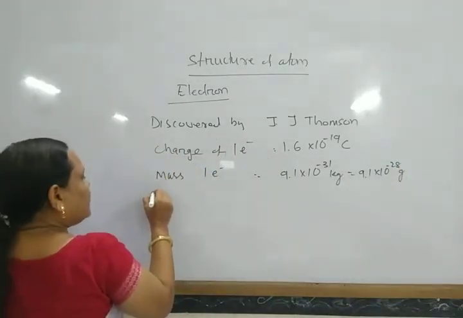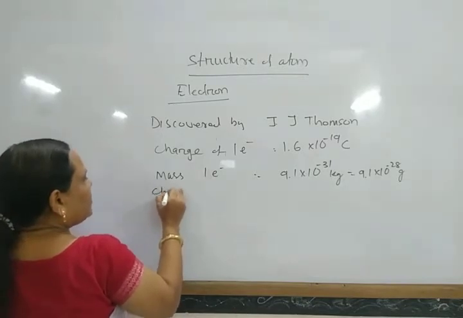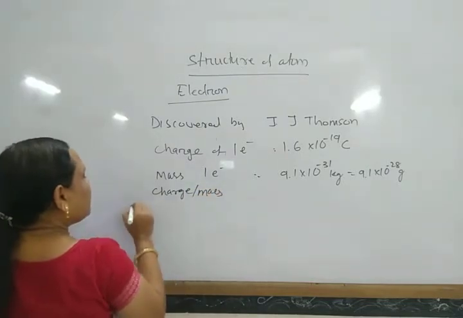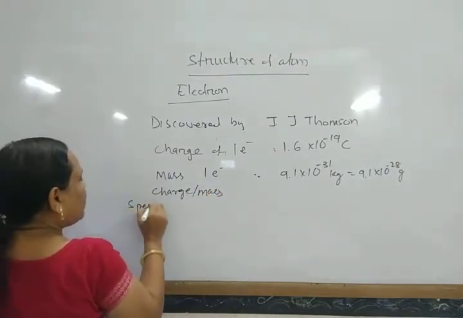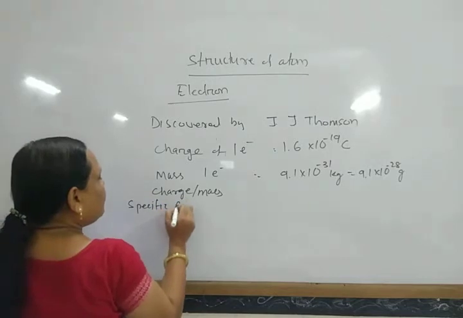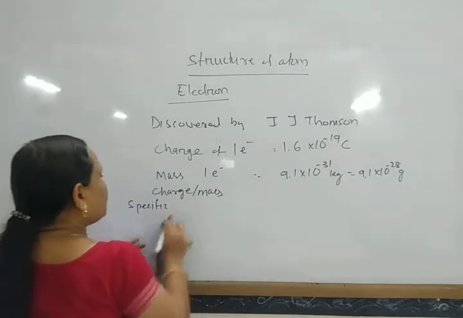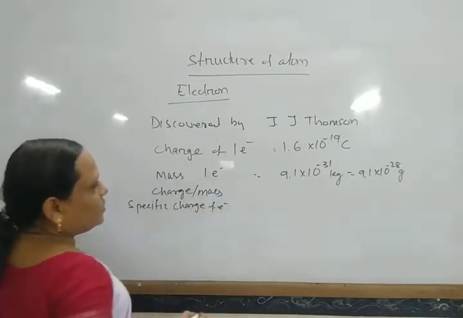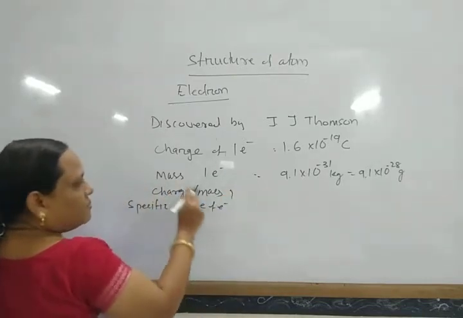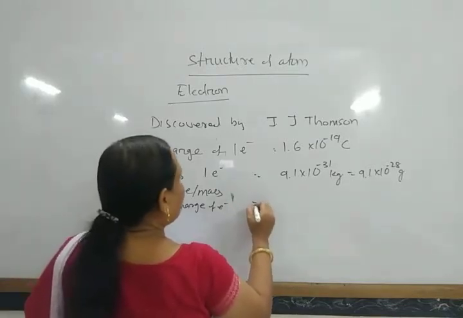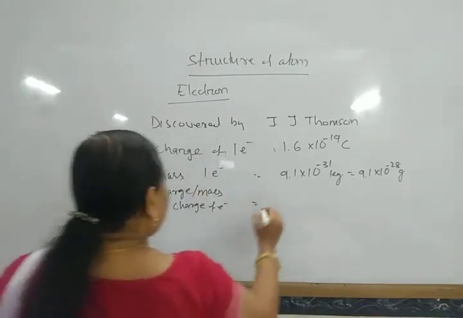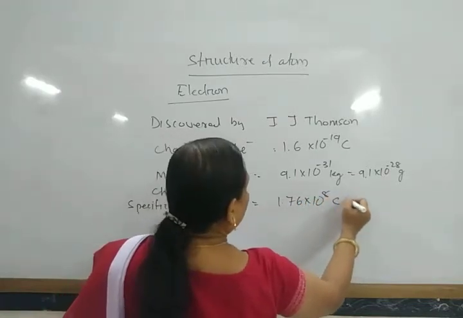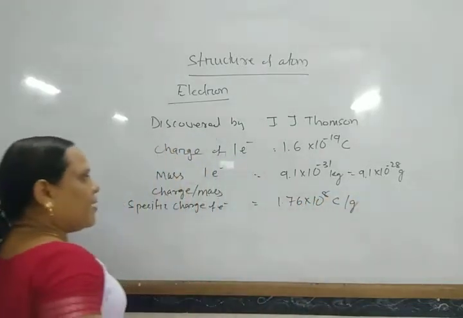Similarly, what is the charge by mass? The charge by mass is called specific charge. Specific charge of electron, charge by mass, is found to be 1.76 into 10 to the power 8 coulomb per gram.